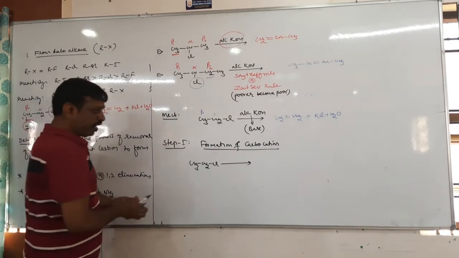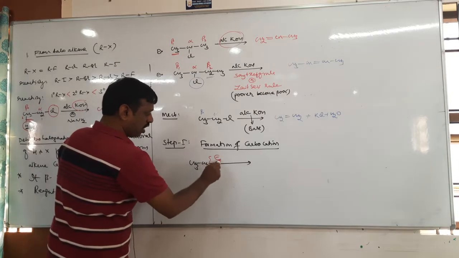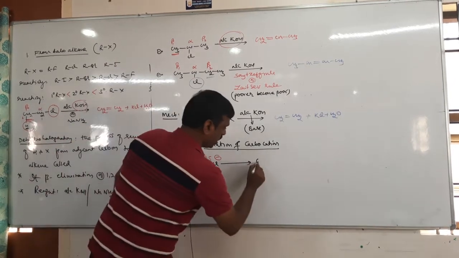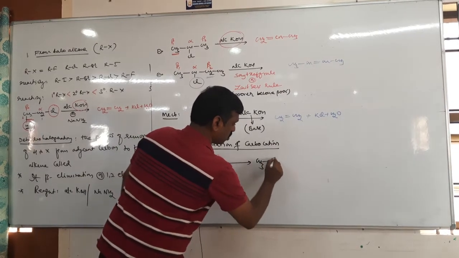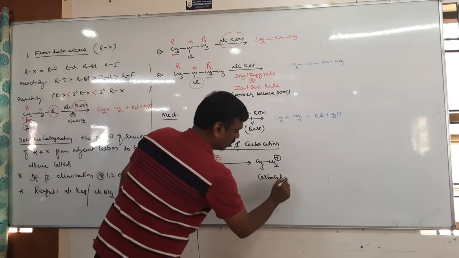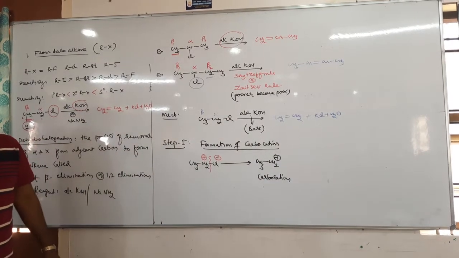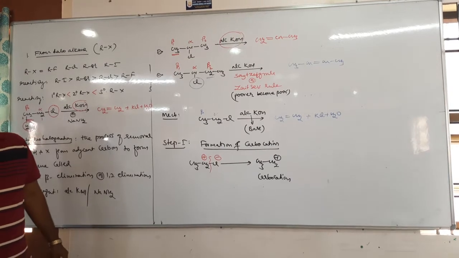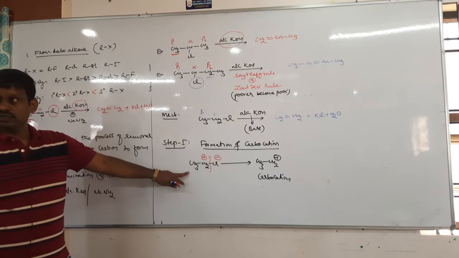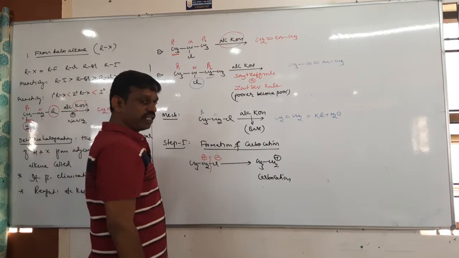If it undergoes heterolytic cleavage, Cl is negative, carbon is positive, and the CH3CH2 carbocation is formed as an intermediate. Even in the SN1 reaction it is the same step. Right. Formation of carbocation is the first step.